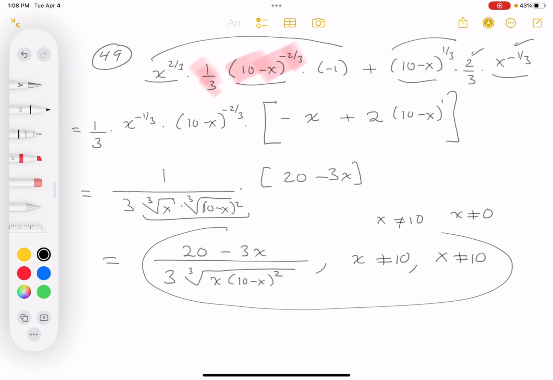Put a circle around this. I'm going to look at my answer key, see if I got the answer. This is problem number 49. I do see this. I see the 3. I see the cube root. And I see that. I do see this as well. Whoops, I made a mistake in copying. I have to correct that. Let me get my eraser out. I just noticed it. I said x not 0, but I put down the 10 twice. But again, I do see this in the key.